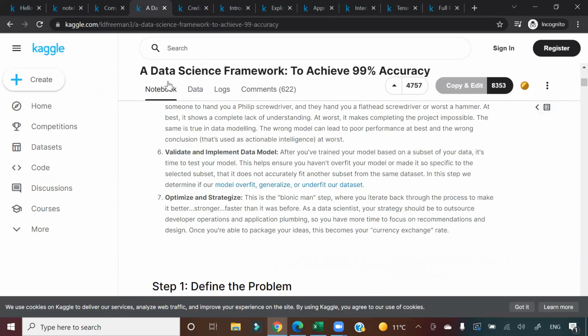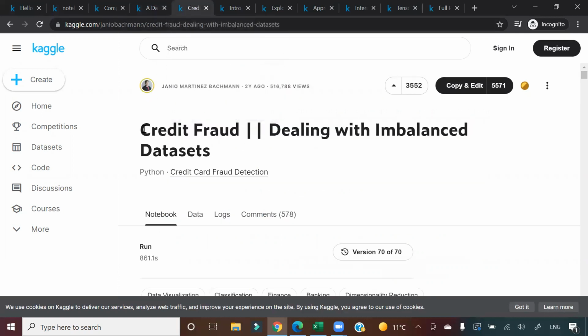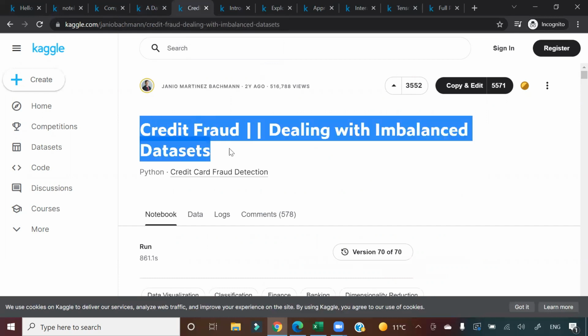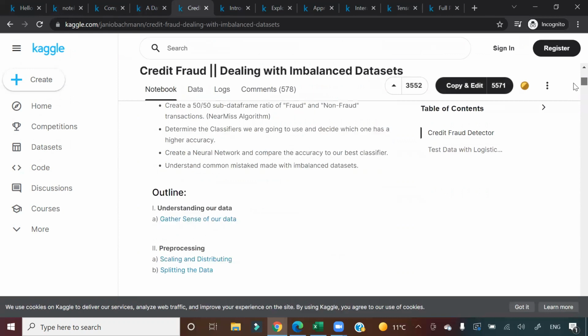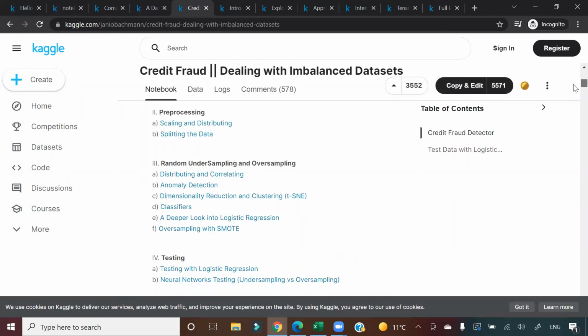What is the next notebook I have shortlisted, guys? Credit Card Fraud, dealing with an imbalanced dataset. Once you understand how to work with a basic machine learning problem and all these steps, you want to go one level up and see how to work with real-world data, or imbalanced data, or a medium-level complex problem statement. When you come here, the aim of this notebook is that it has taken real-world credit card fraud data and tried to fit a model on it.